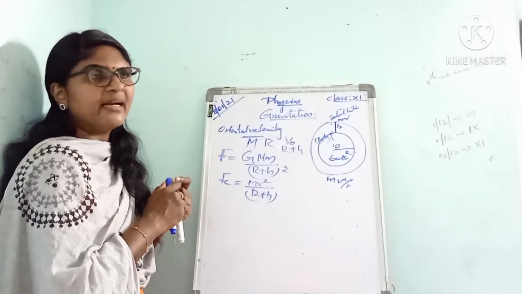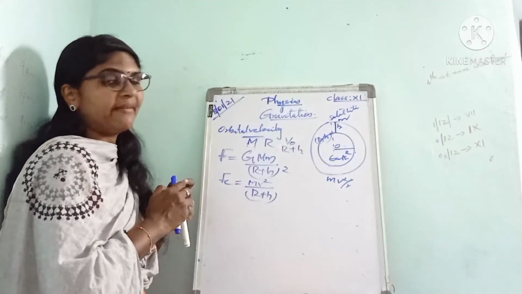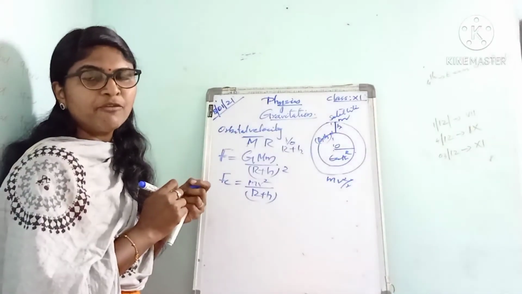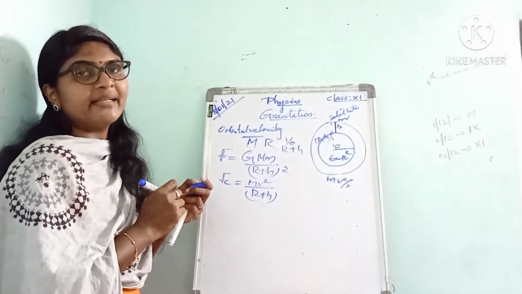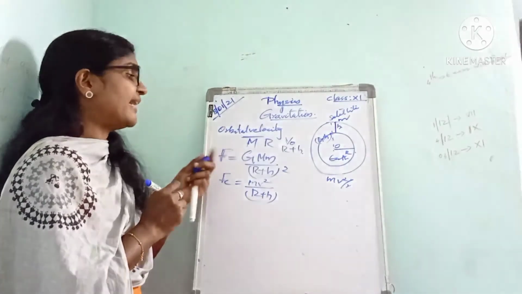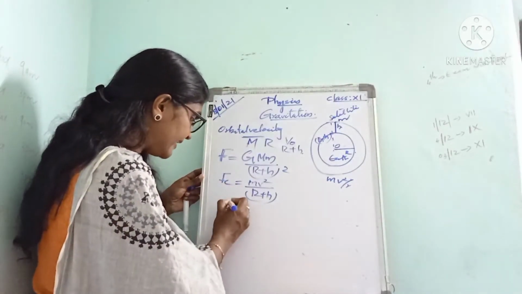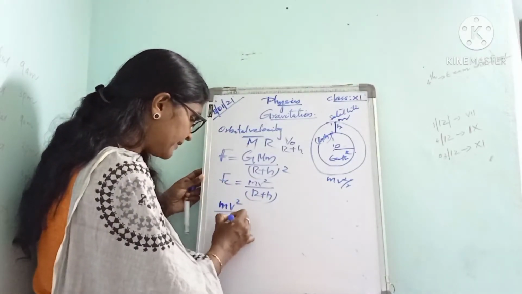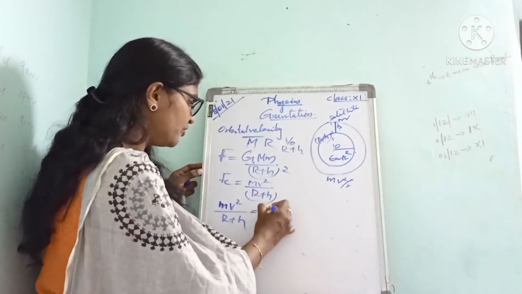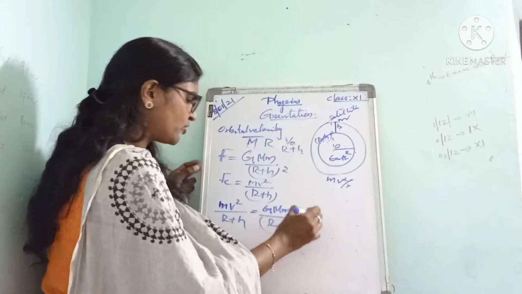The centripetal force required by the satellite is provided by the gravitational force of attraction between Earth and the satellite, so we can equate these two: m v square divided by (R plus h) is equal to G M m divided by (R plus h) the whole square.